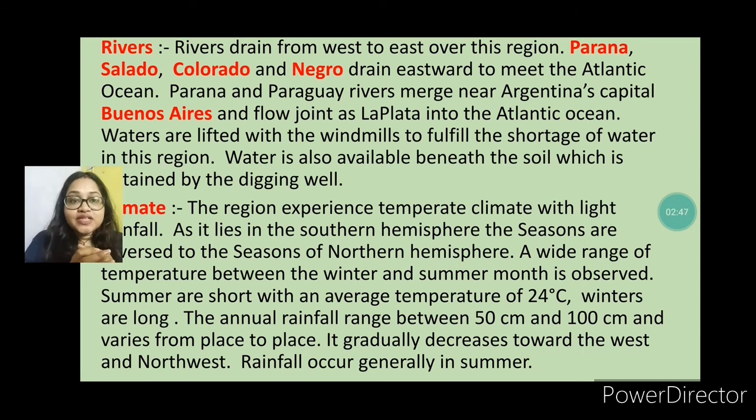Okay, next one is climate. This region experiences a temperate climate with light rainfall. It lies in the southern hemisphere, so the seasons are the reverse of the northern hemisphere. Here a wide range of temperature between the winter and the summer months is observed, and summers are very short, with an average temperature of about 24 degrees centigrade. The winters are very long. The annual rainfall here is 50 to 100 centimeters, and it varies from place to place, gradually decreasing toward the west and the northwest. Rainfall occurs generally in summer.